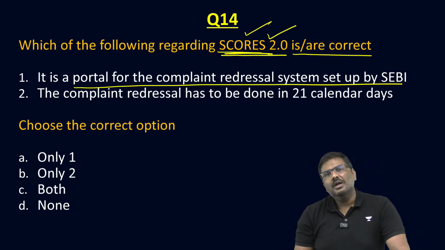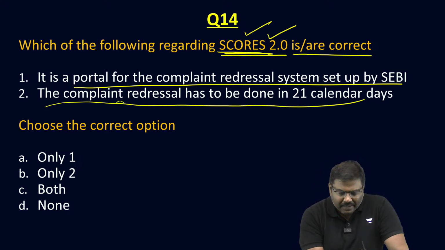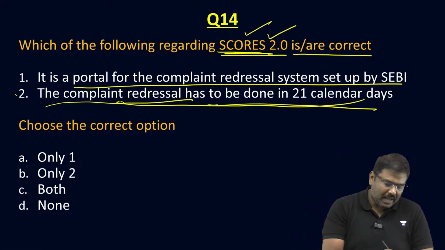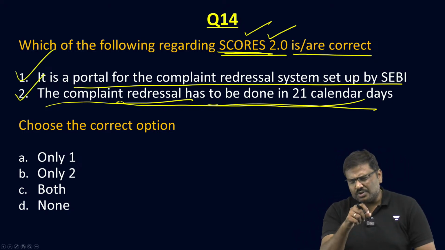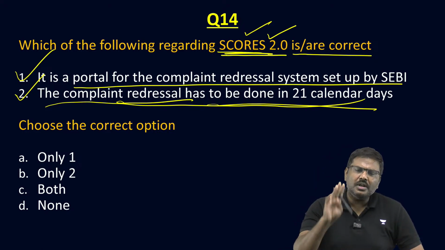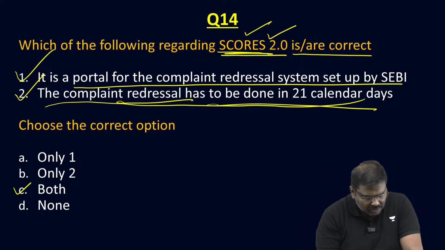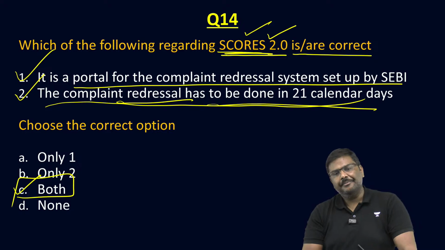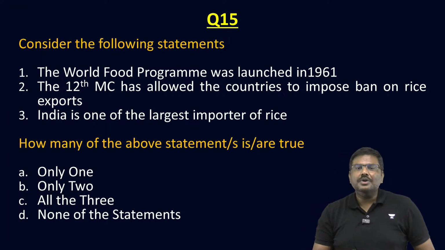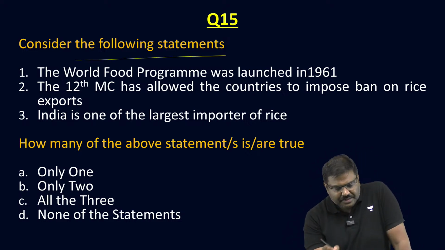First statement is true. Second statement, the complaint redressal has to be done in 21 calendar days. Absolutely correct. Both are factual information. No concept here, simply factual information. So both the statements are true. Question number 14, the right option will be option C. And finally, the last question for today, question number 15. Consider the following statements.